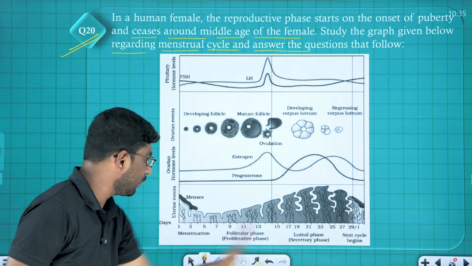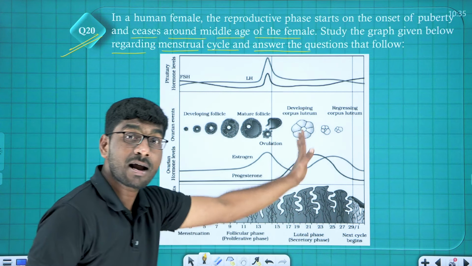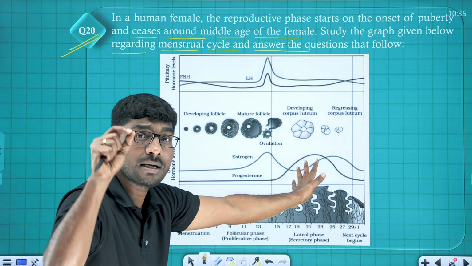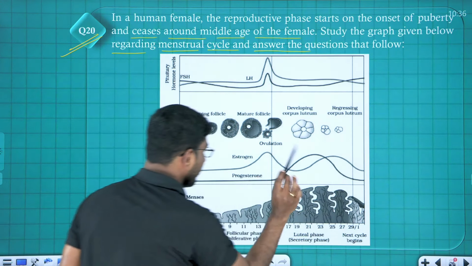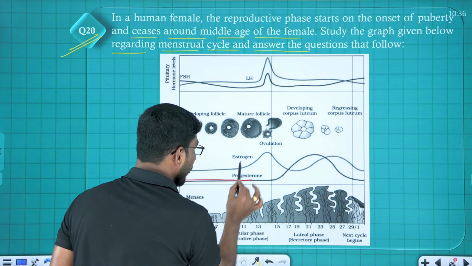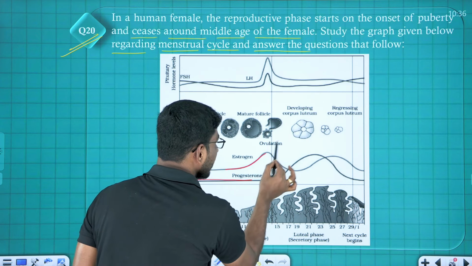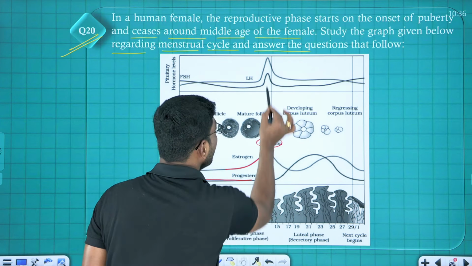This is the menstrual cycle. A graph has been given. This is a case-based question. Look carefully here. We'll mark something. One important point: this is the progesterone hormone and this is the estrogen hormone. And at ovulation time, the estrogen hormone. Look at here.